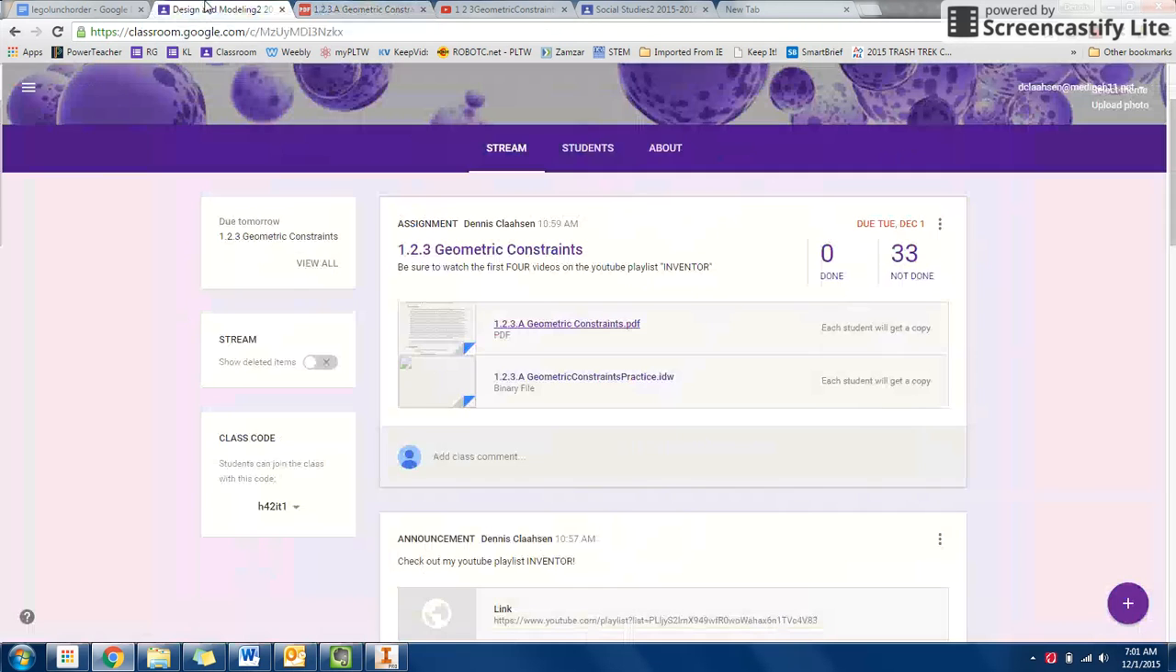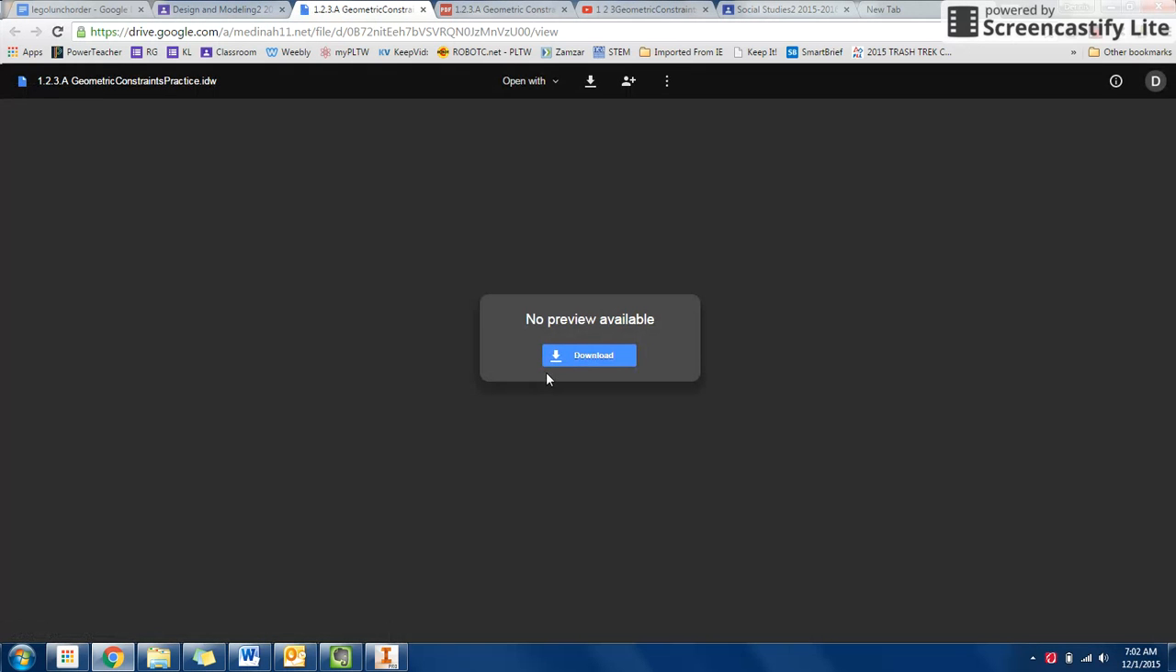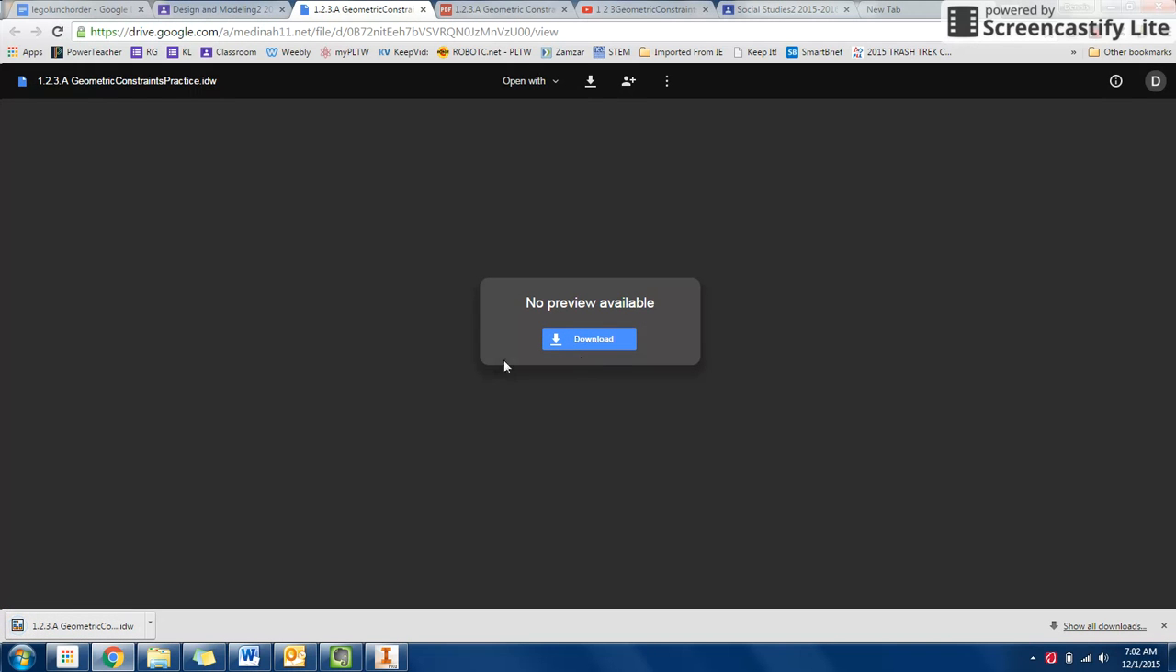So now you need to go ahead and download the file. The good news is this is the only file that you will need to download. We should be able to click on it here, and you'll see that there's no preview. You can hit the download button, and then you should see it open up here.